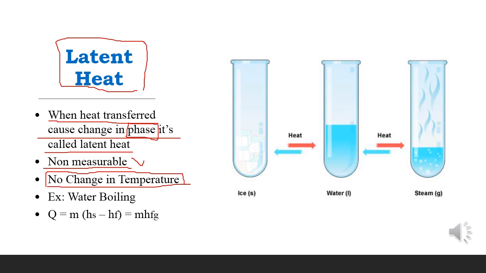We know that there are three states of matter: solid, liquid and gas. The solid can become liquid and the liquid can become gas or vapors. So in this there will be only a phase change and the temperature remains constant. There will be no change in the temperature. And you can see this is ice, in solid form, and it became liquid water when heat is added. Then when further heat is added, it becomes steam, or gas.